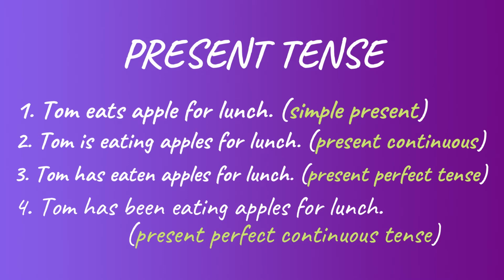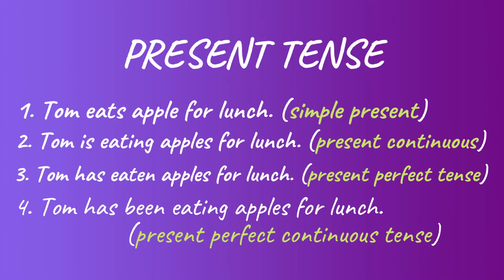In sentence 3, the action is mentioned as finished, complete, or perfect. Hence, the verb has eaten is said to be in the present perfect tense. In sentence 4, the action is mentioned as having been going on continuously but not at this present moment completed.